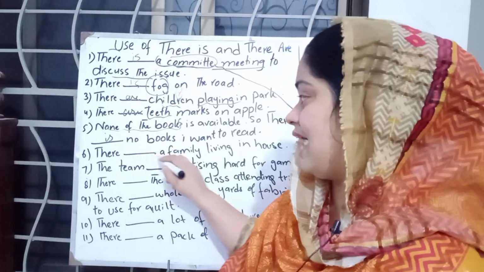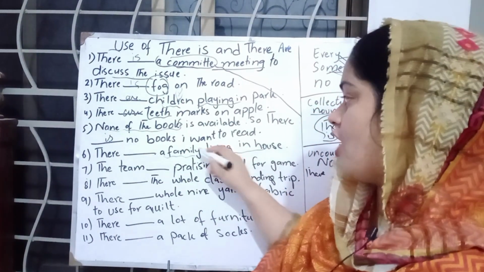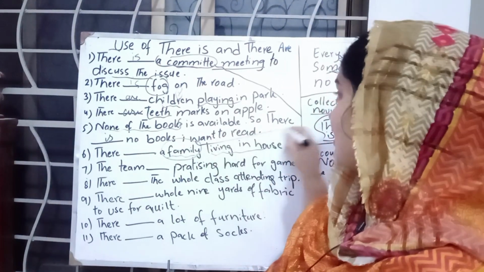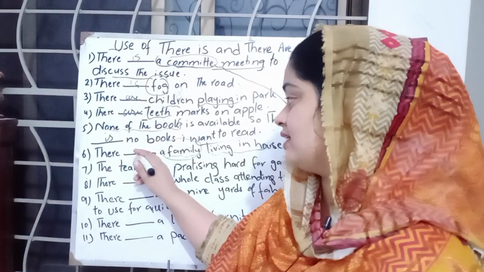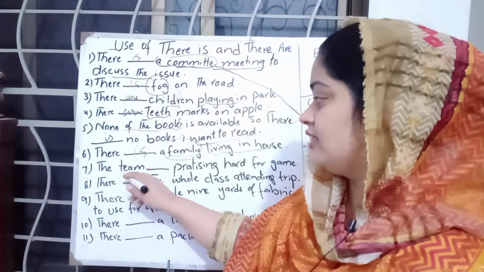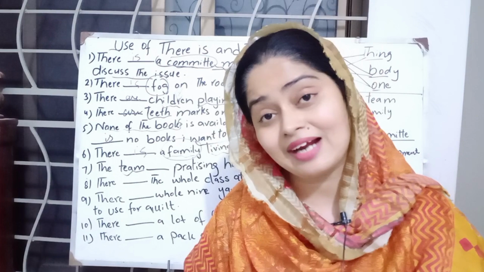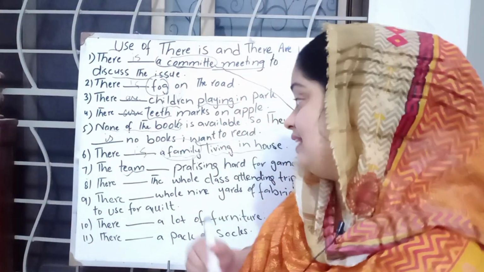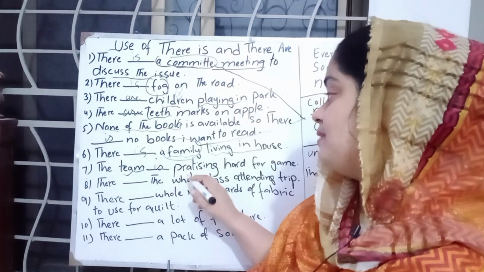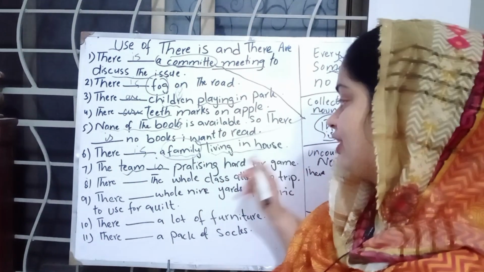Next, there dash a family living in the house. Now family is a collective noun, and when there is a collective noun we have to use there is. Next, the team. Team is also a collective noun, and with collective noun we use there is. The team is practicing hard for game.